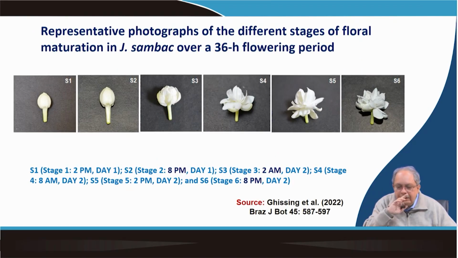Okay. So, this is another simplified photograph of Jasminum sambac flower, stage wise. S1, S2, S3, S4, S5, S6.